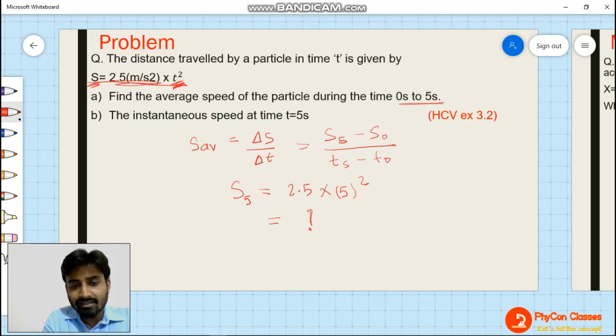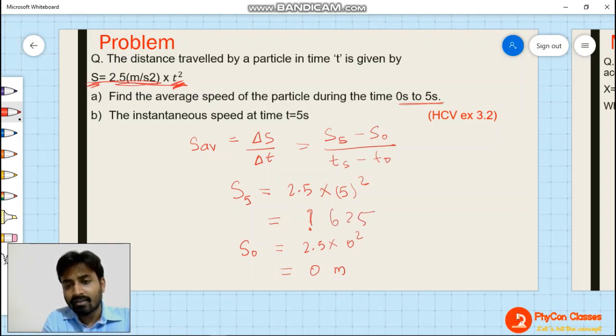Okay. Now next, s at 0, if you want to find out, then it will be 2.5 into 0 square. So 0 square is 0. That means this is going to be 0 meters. Understand? So when you calculate this one, this is 25, this is 25, so 625, that means 62.5 meters. Right? This will be 62.5 meters.